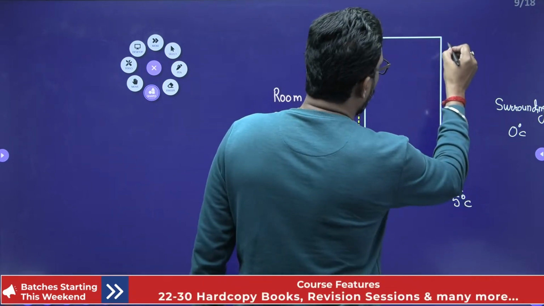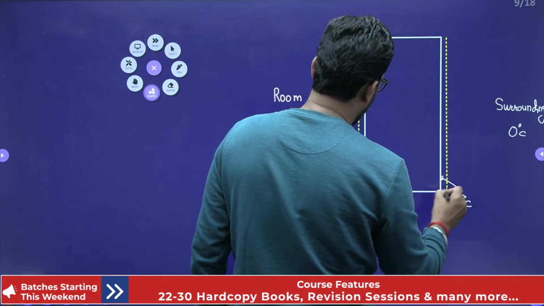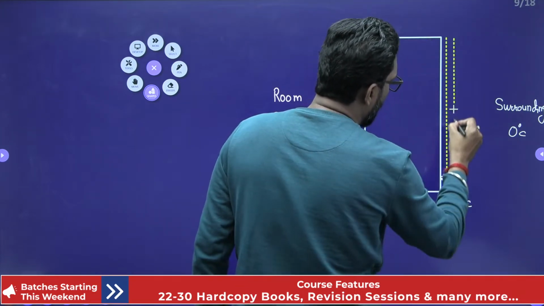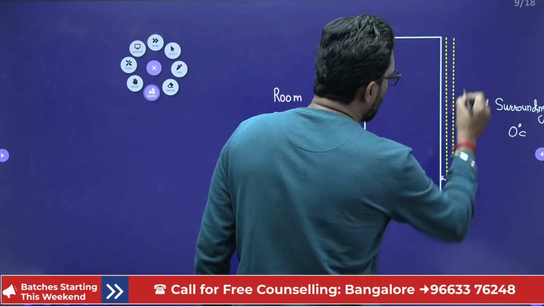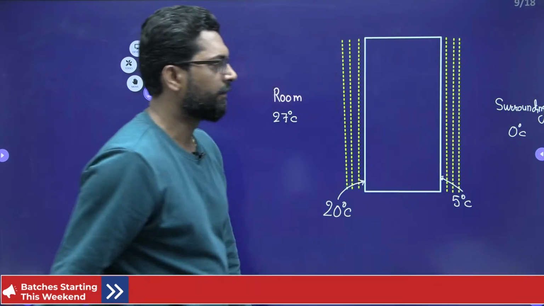And there is a layer of outside air as well. This is the layer of outside air.